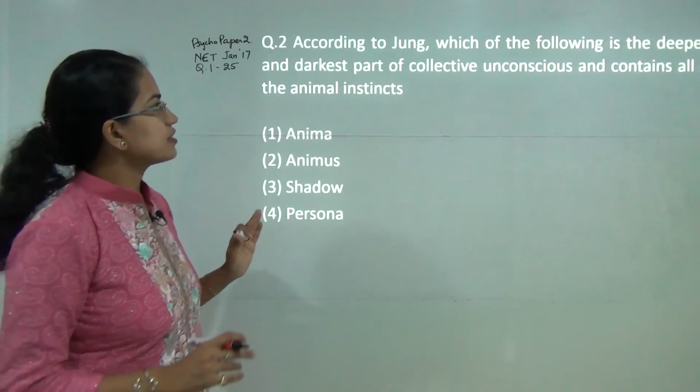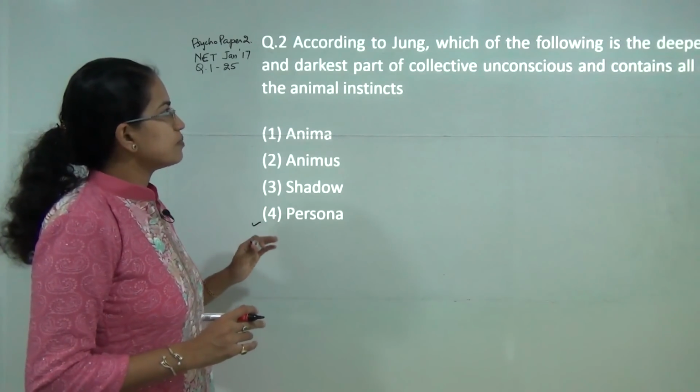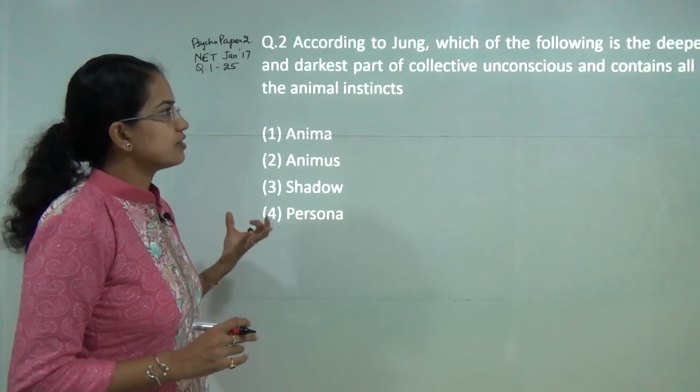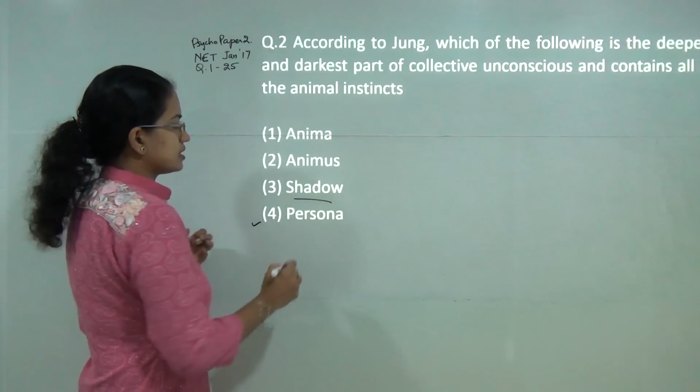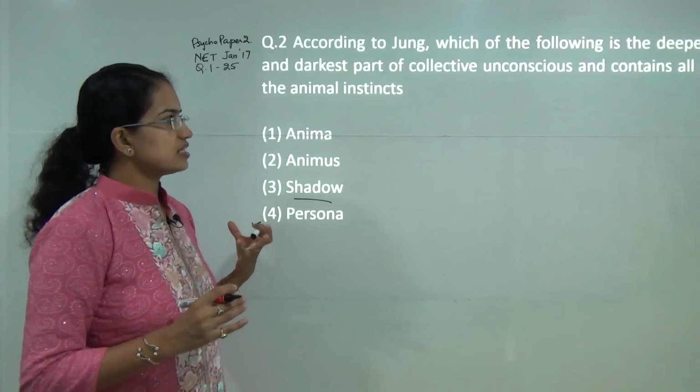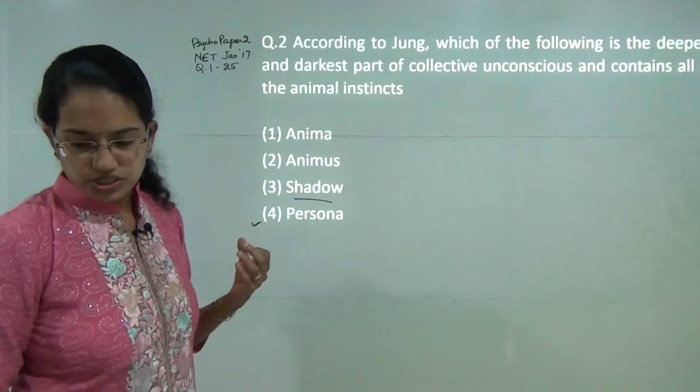Next question, according to Jung, which of the following is the deepest and the darkest part of collective unconsciousness and contains all the animal instincts? The correct answer is shadow. So shadow is the deepest and the darkest part of the collective unconsciousness.